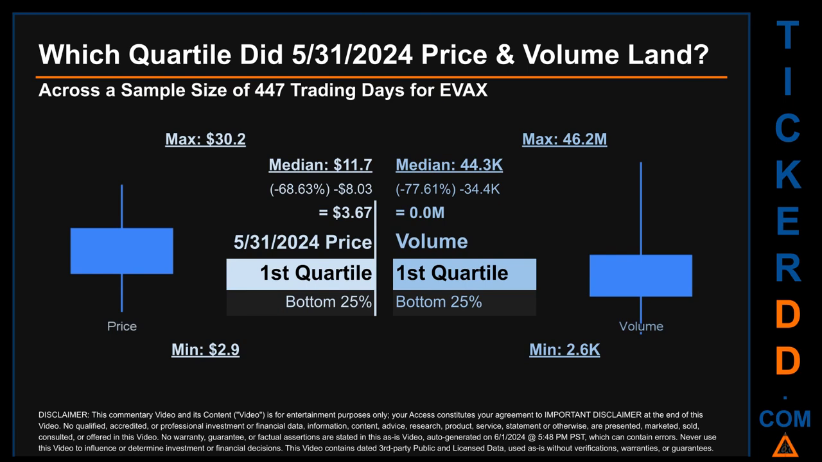Descriptively, EVAX has a median price of $11.70. Therefore, May 31, 2024 price was lower from that middle marker by 68.63%. The day's volume of 0 million was less than the median by 77.61%.